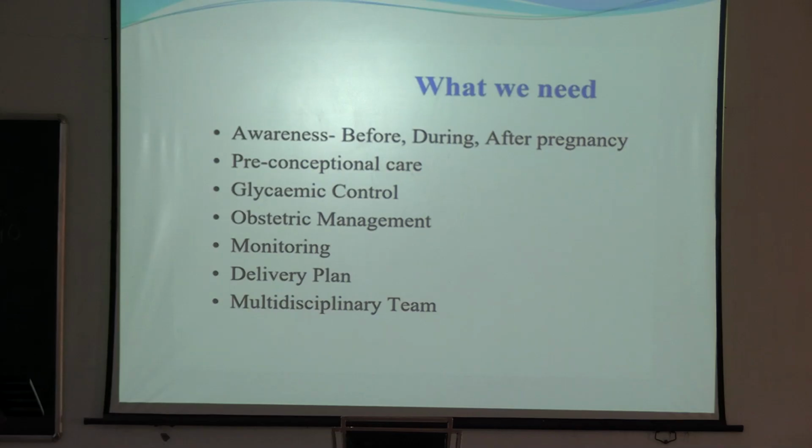So, what we need to know in diabetes and pregnancy? There should be awareness. Patient should know and doctor should know before, during and after pregnancy. Preconceptional care: if the patient is already a known case of diabetes, then you should give preconceptional care. Glycemic control should be there in the preconception period and in the organogenesis first trimester period. Obstetric management during labor, continuous monitoring during labor, and delivery plan should be discussed with the patient.